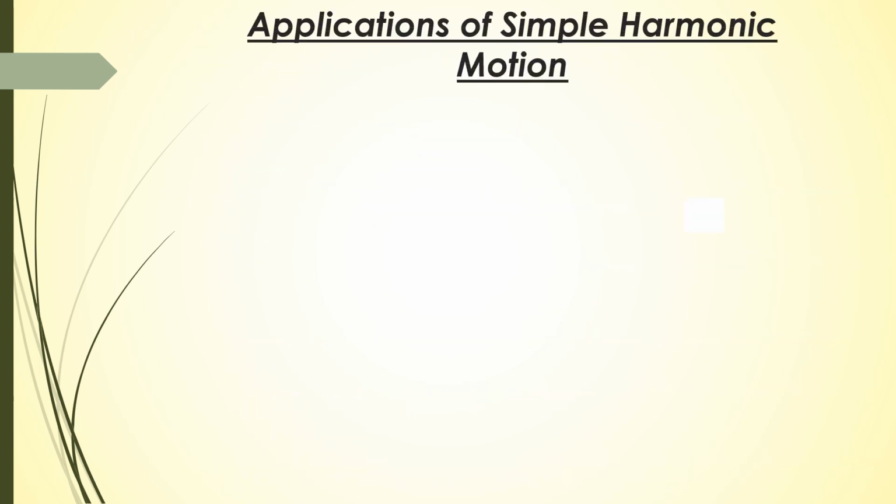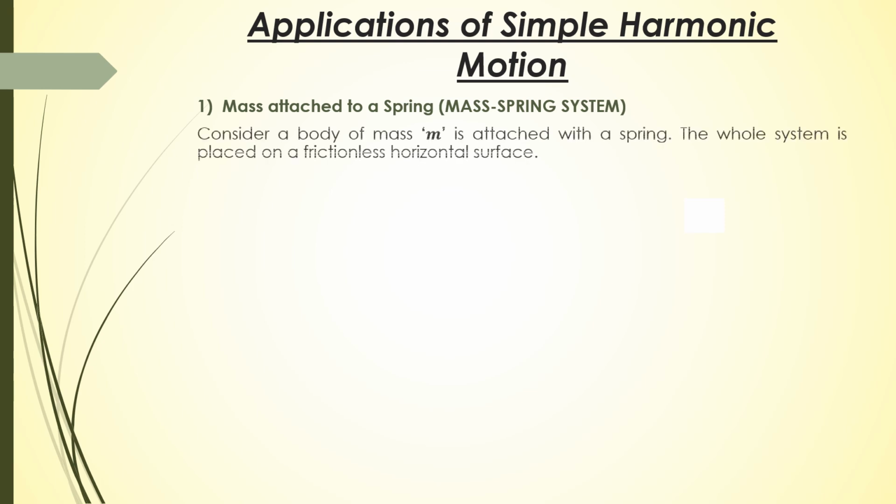Okay, now the applications of simple harmonic motion. I'm going to explain the three applications of simple harmonic motion, that are mass spring system, uniform circular motion, and simple pendulum. So let's start with a mass attached to a spring, or mass spring system. I have given you a little introduction of the mass spring system when I was explaining Hooke's law. This time I will explain it in detail.